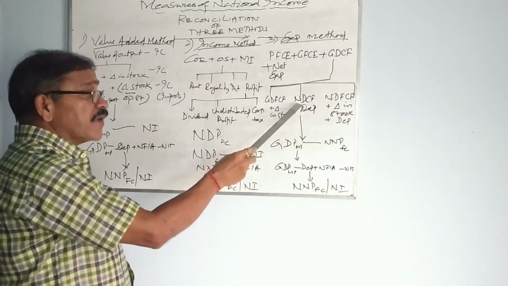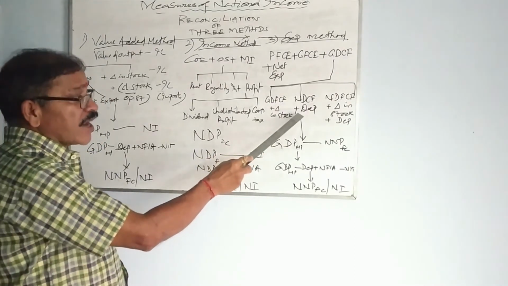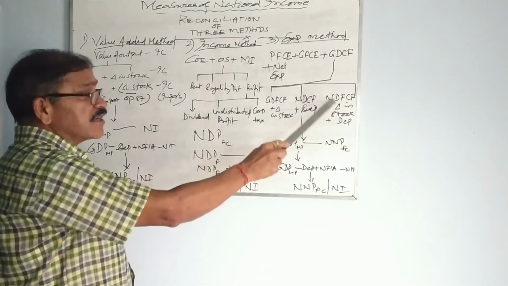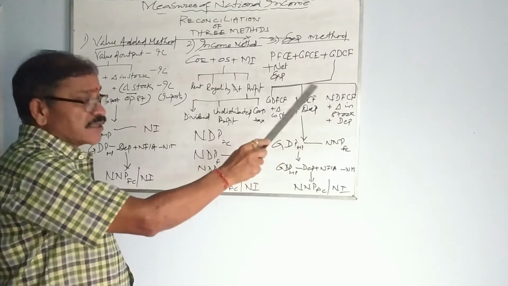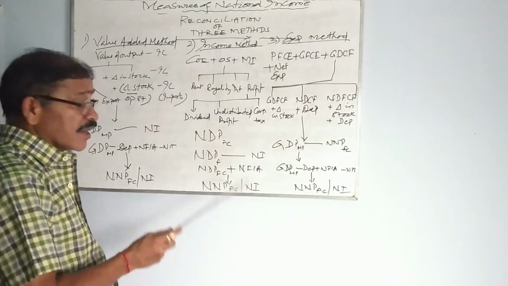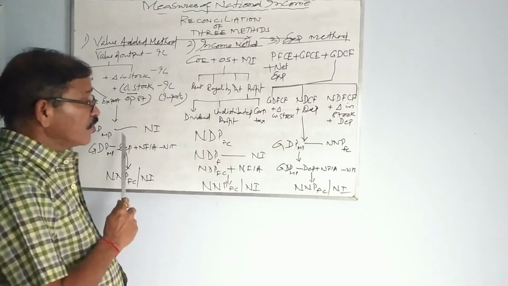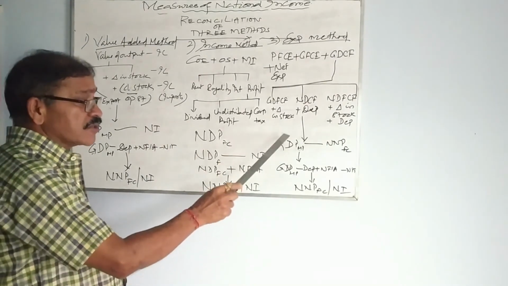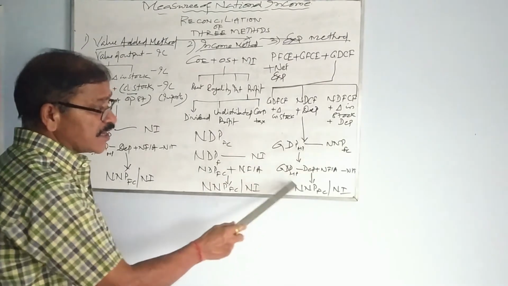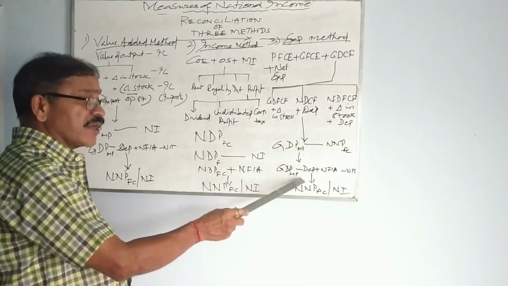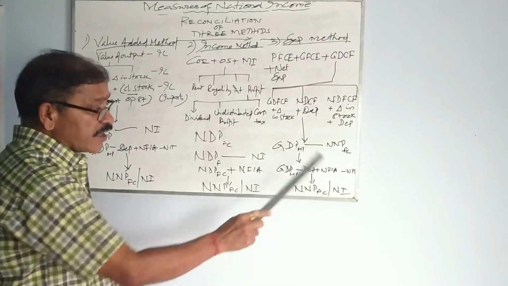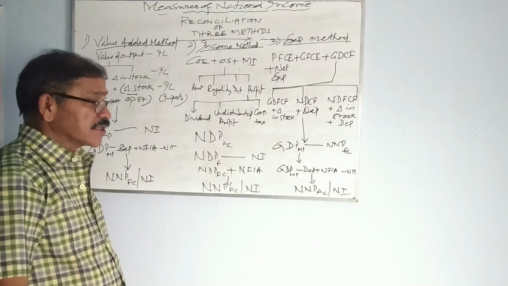If NDCF is given, then you have to add depreciation, and in case NDFCF is given, then change in stock plus depreciation. If you do this, you are getting GDP-MP, like in value-added method. Then same formula: GDP-MP minus depreciation plus NFIA minus NIT, then you are getting NNP-FC, that is national income.